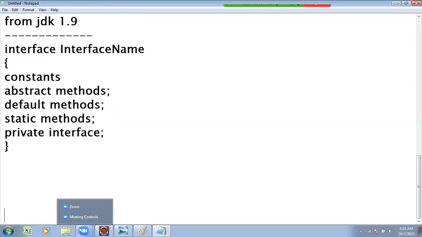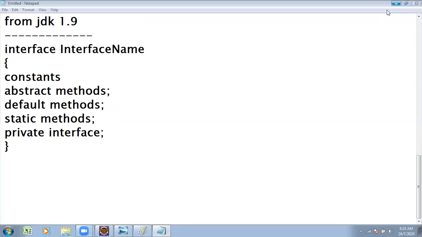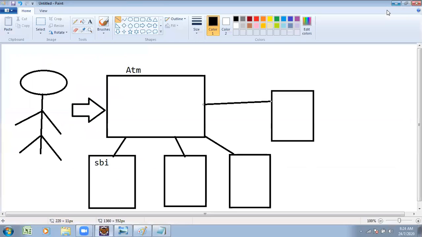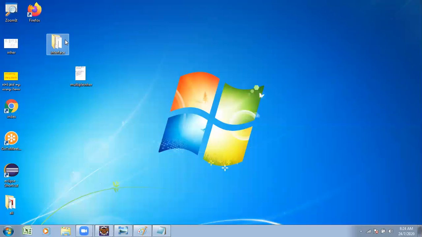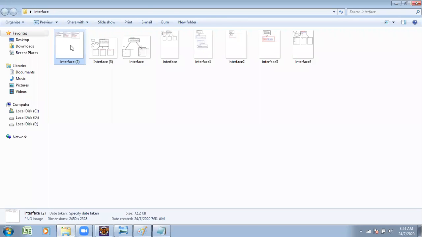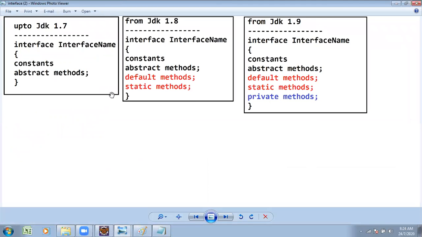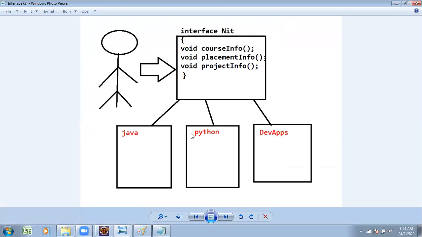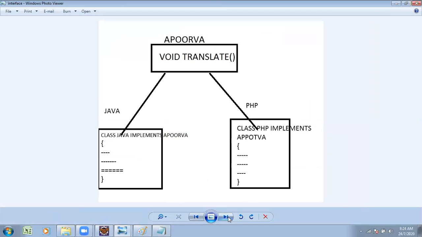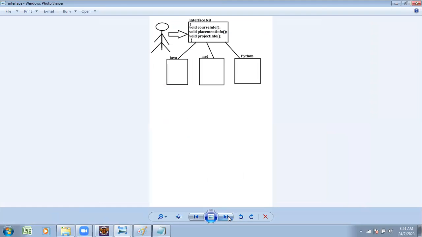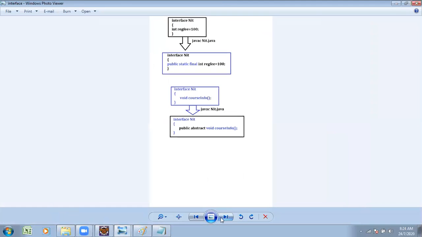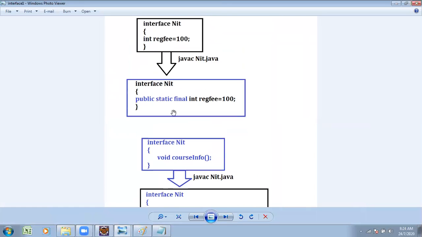Before that, I want to give some brief points related to interface. Interface contains zero or more abstract methods. So these are the syntaxes: JDK 1.7 syntax, 8 syntax, 9 syntax. In 8, default methods and static methods; in 9, private methods are added. So I want to concentrate on this example, how to work with this and make the transactions.